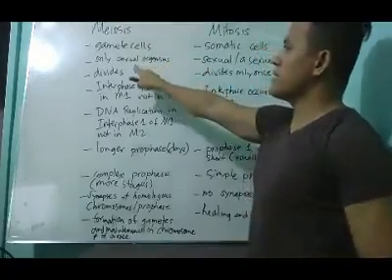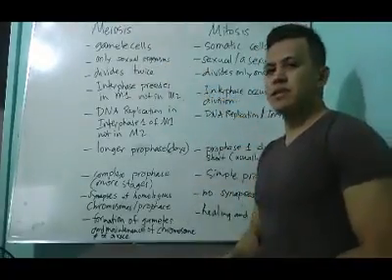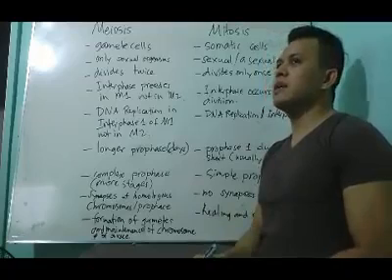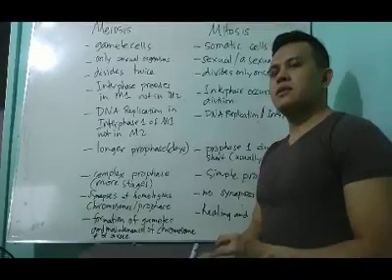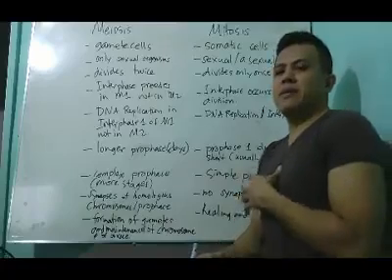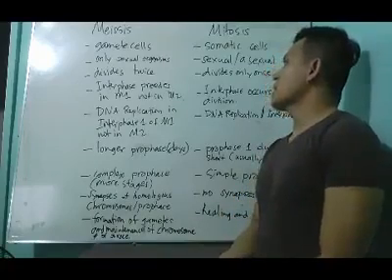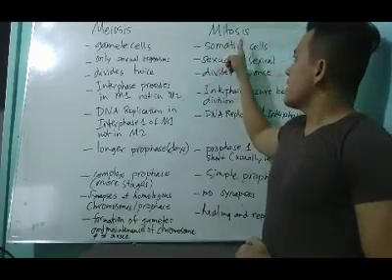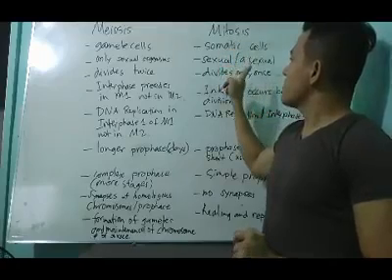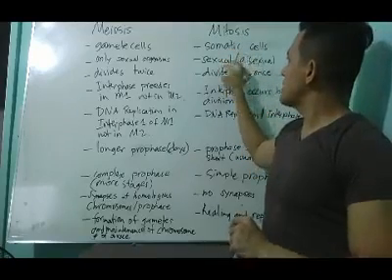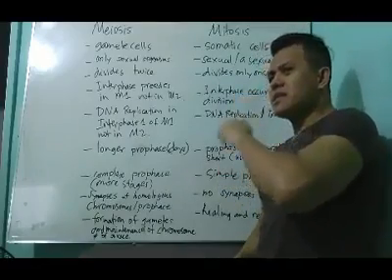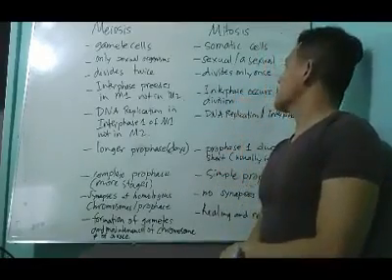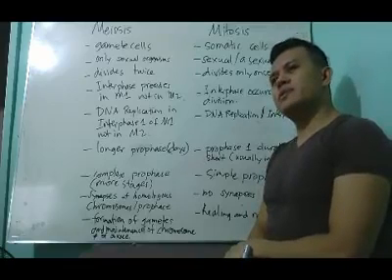Next one. Meiosis only takes place in sexually reproducing organisms. This can be trees and animals and stuff like that. Next one. Somatic cell mitosis takes place in sexual and asexual reproducing organisms.